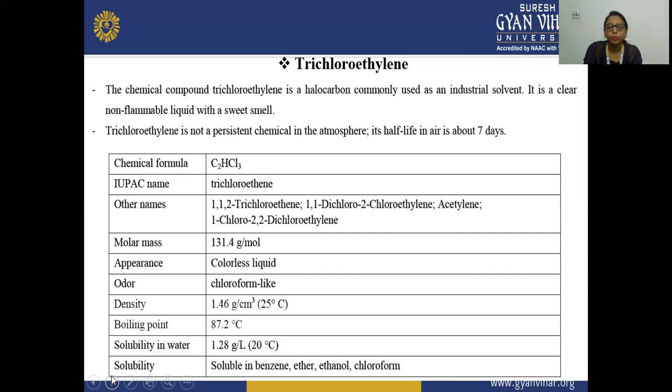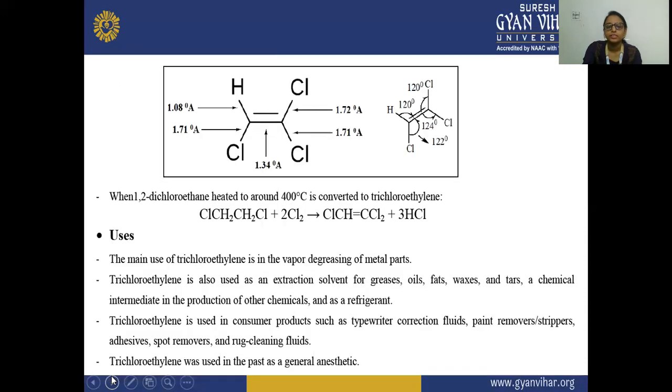Solubility in water is 1.8 to 8 gram per liter, and it is soluble in other solvents such as benzene, ether, ethanol, and chloroform. Next is the structure of trichloroethylene, and when 1,2-dichloroethane is heated to around 400 degrees centigrade, it is converted to trichloroethylene.